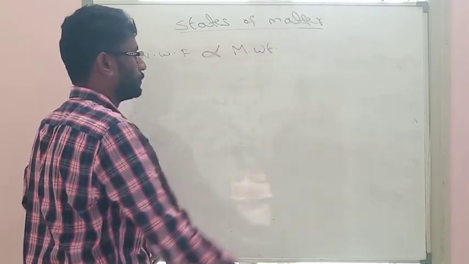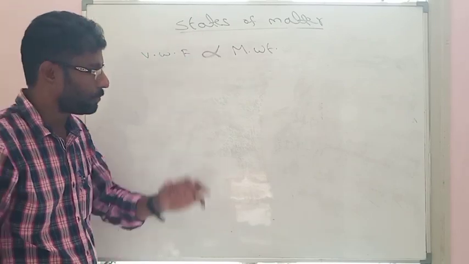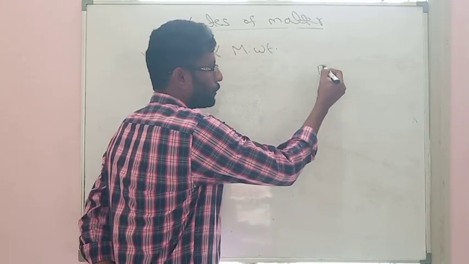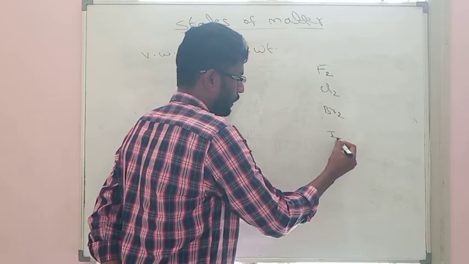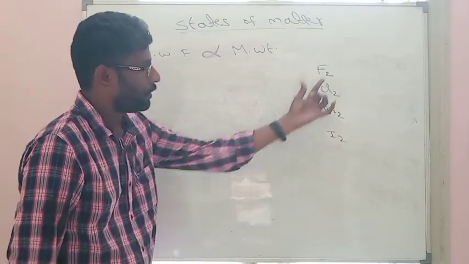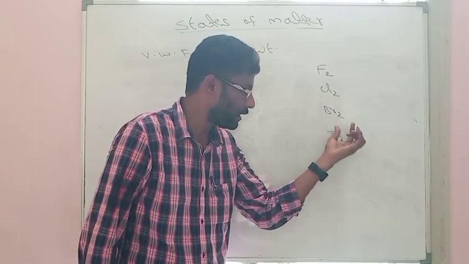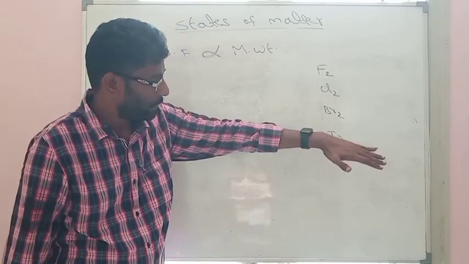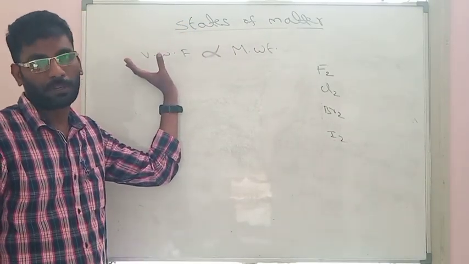molecular weight. If molecular weight is more, van der Waals forces are more. Example, if I am taking the halogen group, fluorine, chlorine, bromine, and iodine. So from top to bottom, molecular weight increases. So iodine will exhibit high molecular weight. Because of high molecular weight, they exhibit high van der Waals force of attraction.